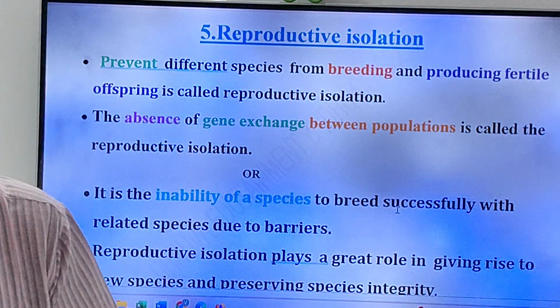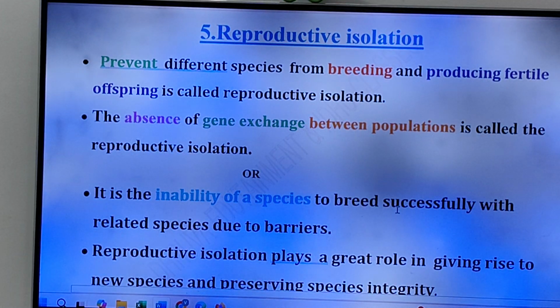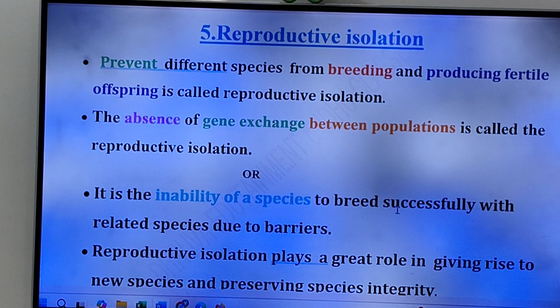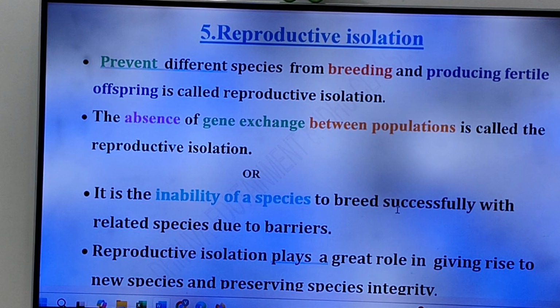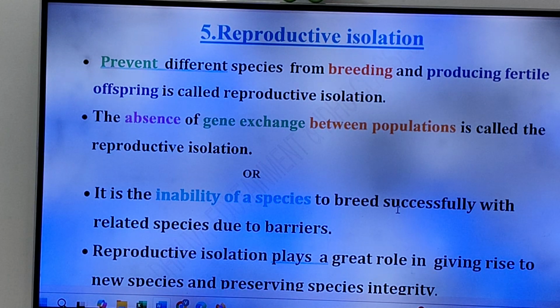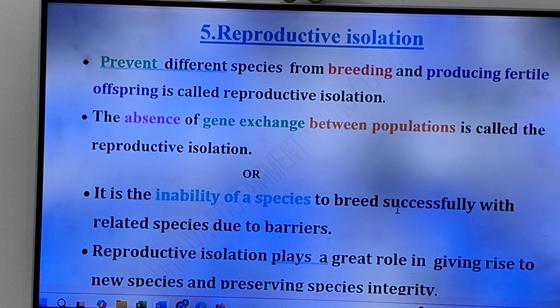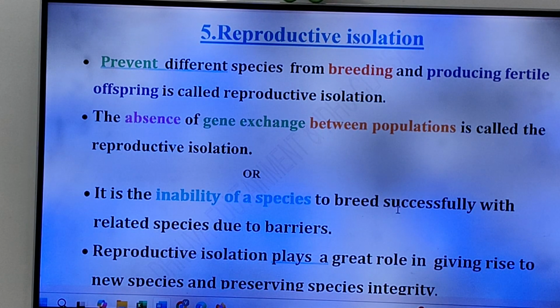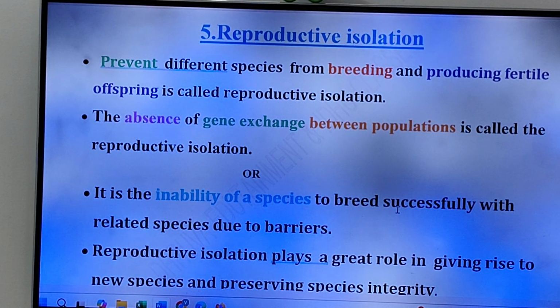Now come to the last one, friends, reproductive isolation. See, friends, isolation means what, friends? Separation. Separation of two different species. For what, friends? To prevent mating, to prevent breeding, it's called reproductive isolation. Preventing different species from breeding and producing fertile offspring is called reproductive isolation. See, friends, here I have three definitions of reproductive isolation. You have to write any one of these three, friends. What is reproductive isolation?